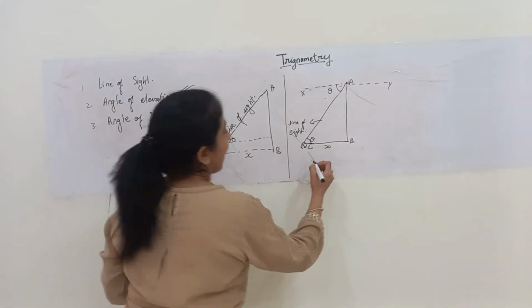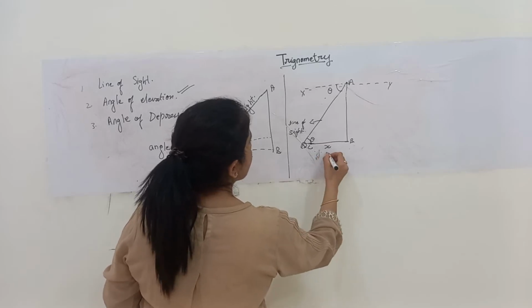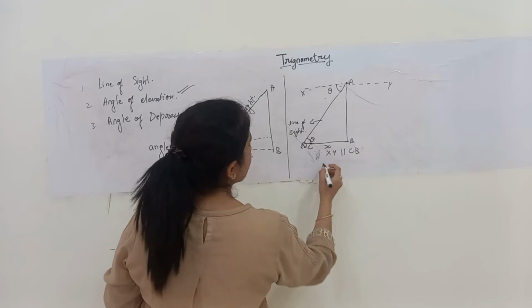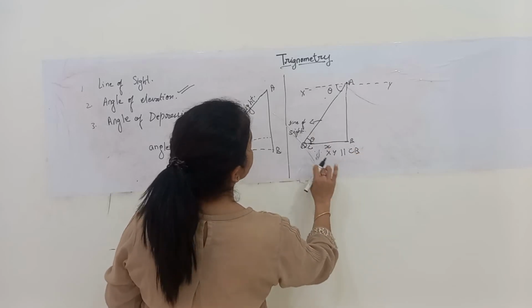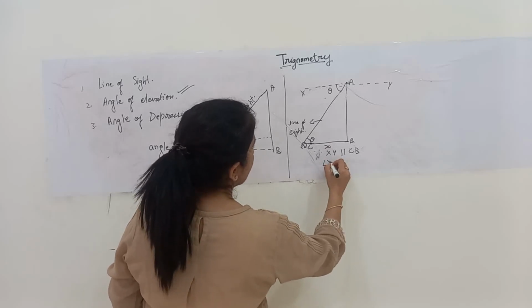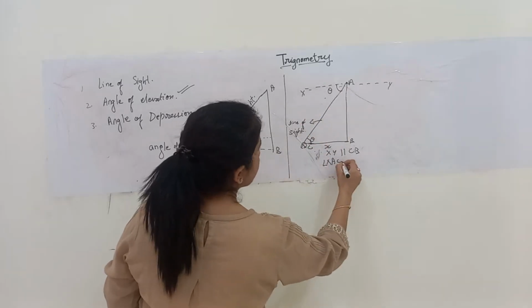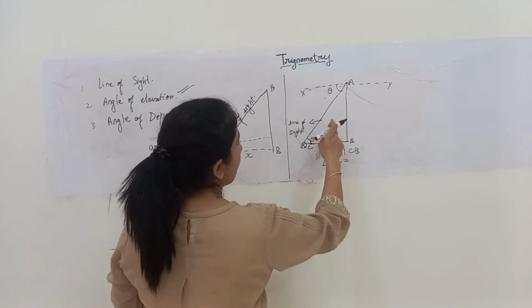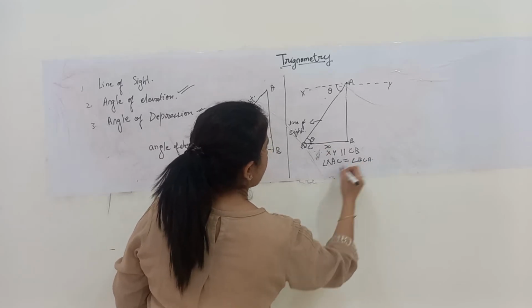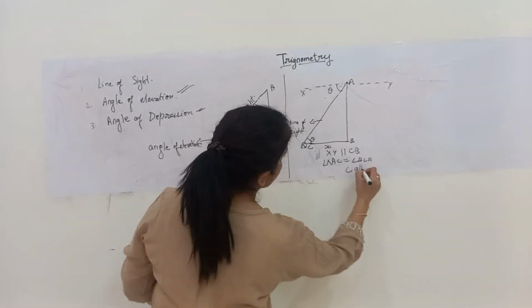So I can say that since XY is parallel to CB, therefore angle XAC is equal to angle BCA. What reason will you give? Alternate interior angles.